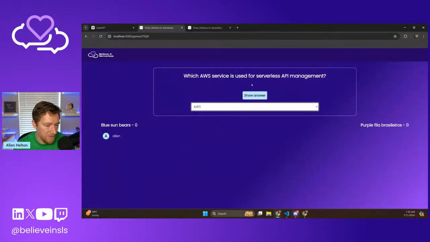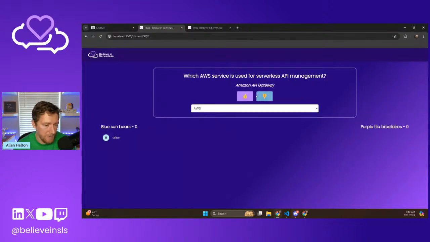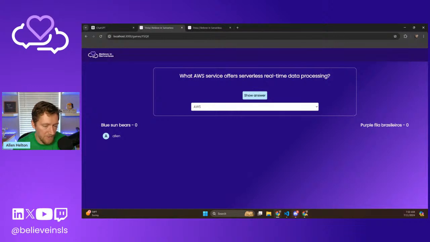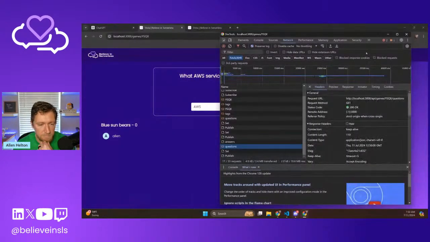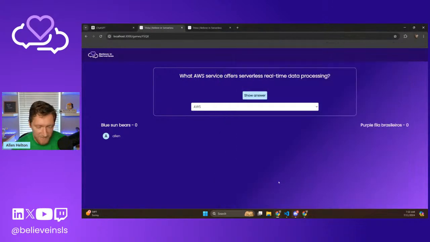Which service is used for serverless API management? It's API Gateway. Okay, so now hopefully we'll have an AWS question. Good. Let's see, was that query string parameter passed in? No, it was not. Yes, that is because we're not setting the state.